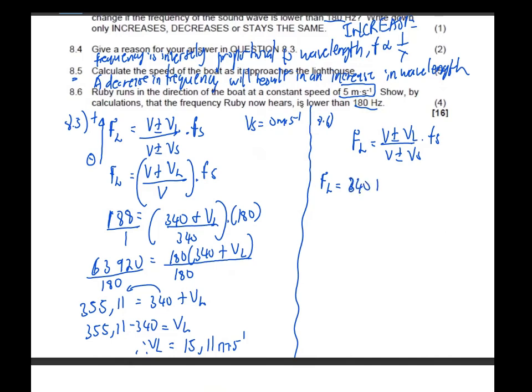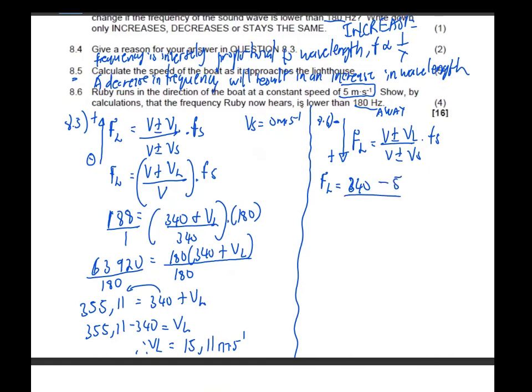Moving away means this is plus down here and minus right there. Remember, away. And what is the velocity of the listener? They said 5, but we are going to say 340 minus 5 as it's moving away.